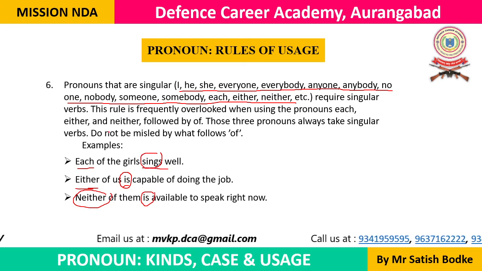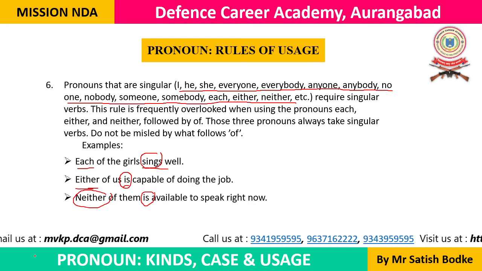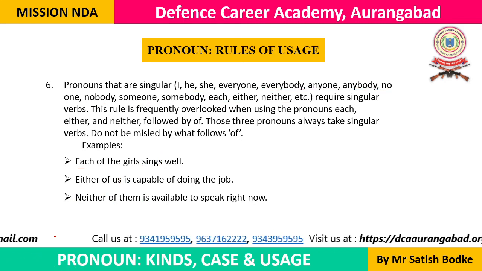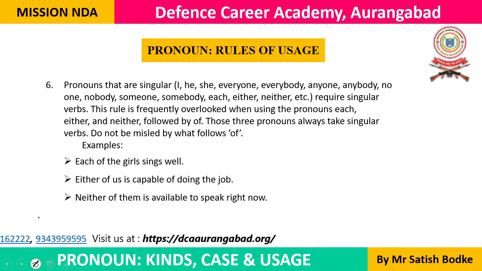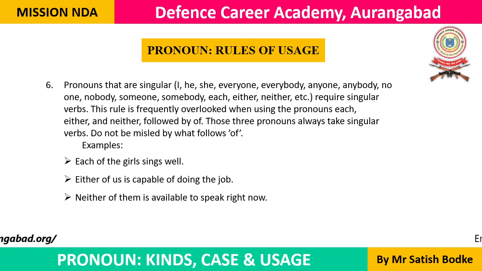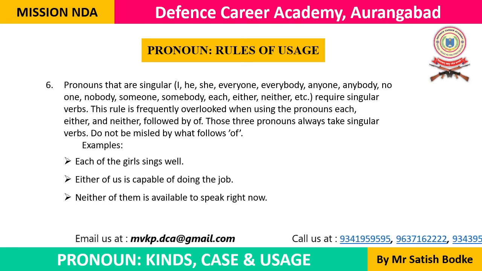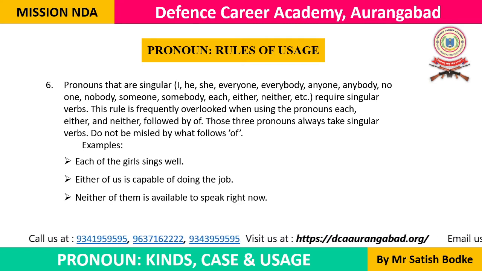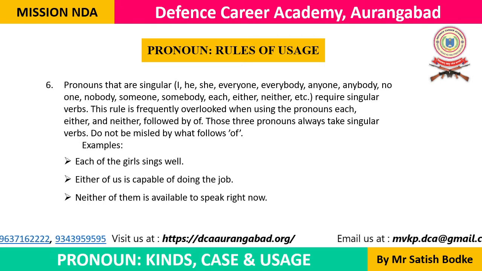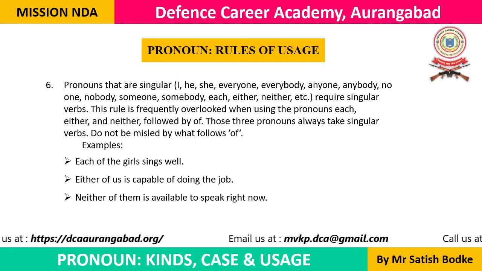जब either और neither nor use करते हैं तब हम इस तरीके का error generally करते हैं. We don't use singular. That is the grammatical error that we generally commit, and that we need to avoid. Remember this: whenever you are using either or neither nor, the verb should be singular when the nouns they are joining are singular. जब वो जो नाउन उनको ज्वाइन कर रहे हैं वो नाउन अगर सिंगुलर है तो वर्ब भी सिंगुलर है.